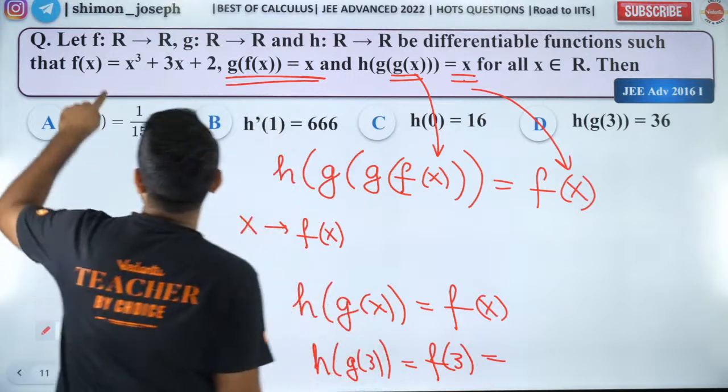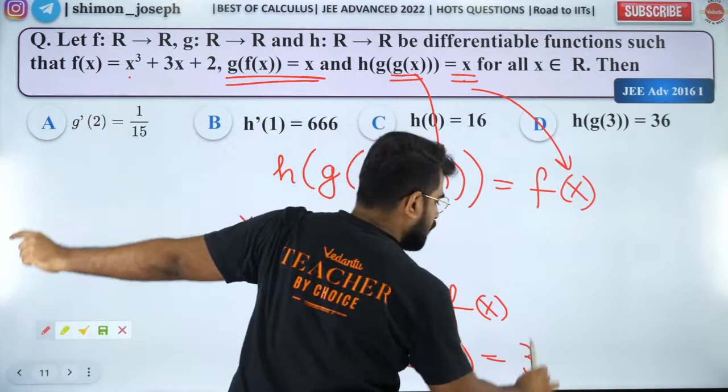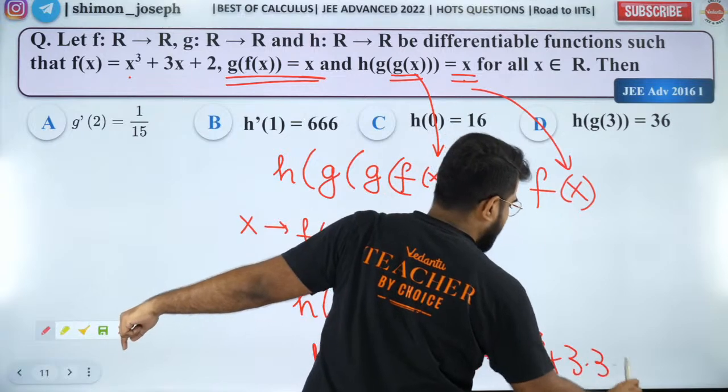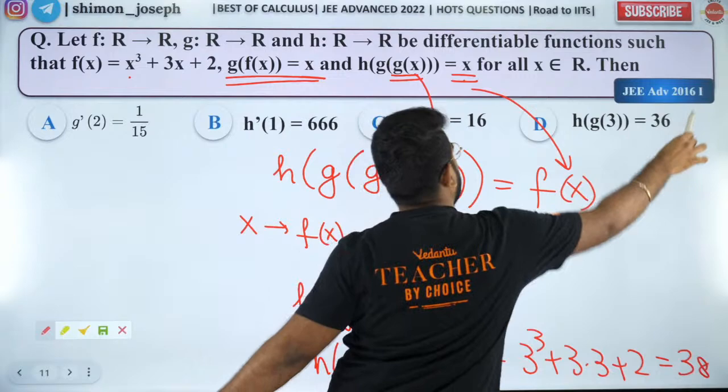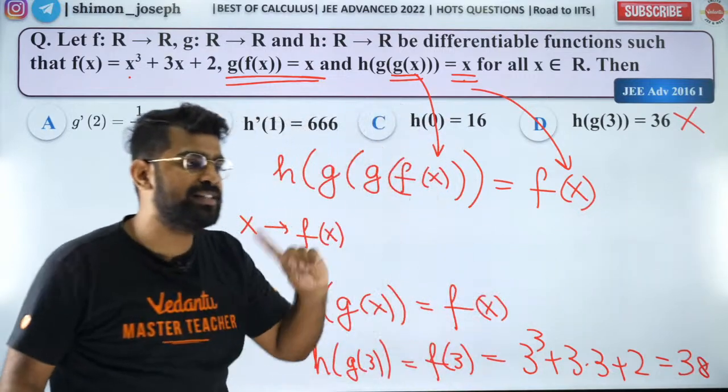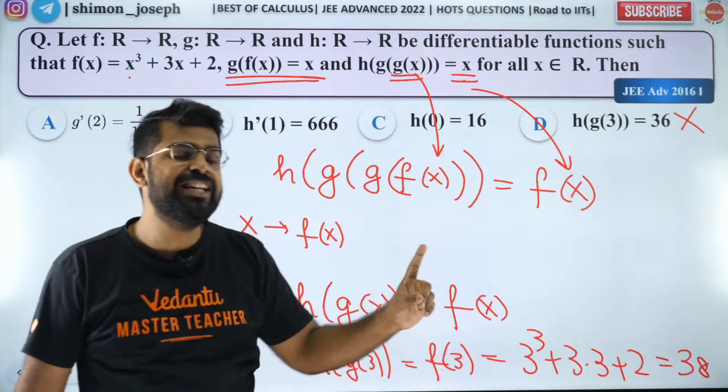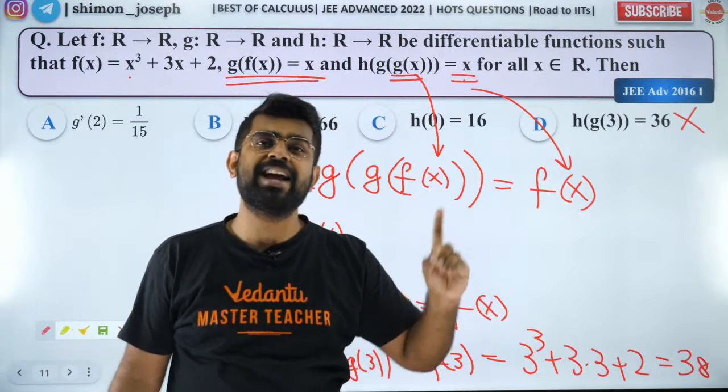So what is f of 3? 3 cube plus 3 into 3 plus 2, which is 38. Is 38 and 36 same? No. 38 and 36 is not same. So therefore, option D is not correct. So only B and C are right.